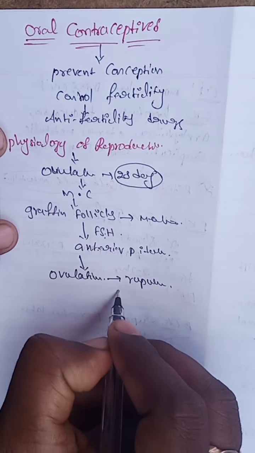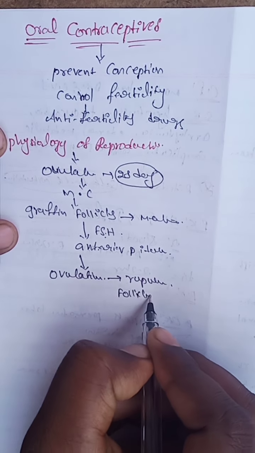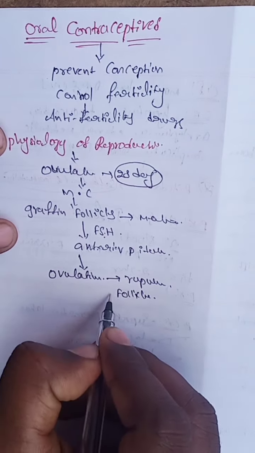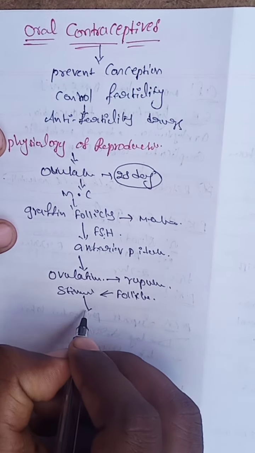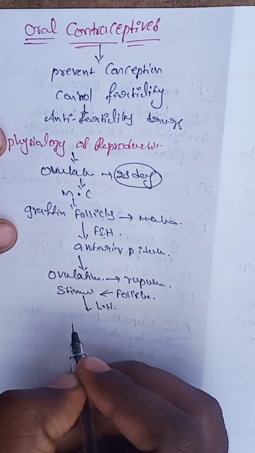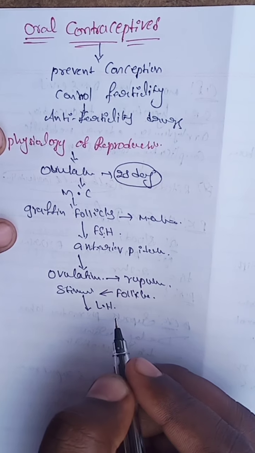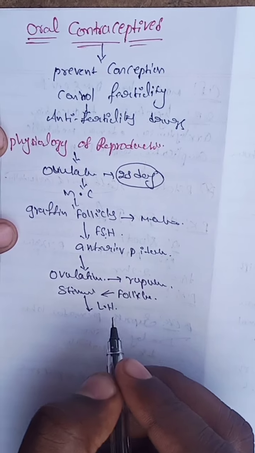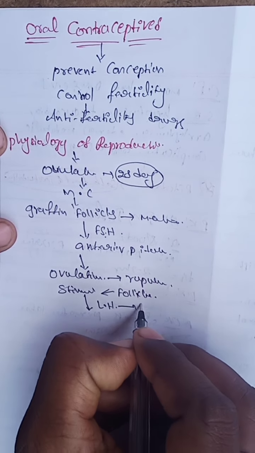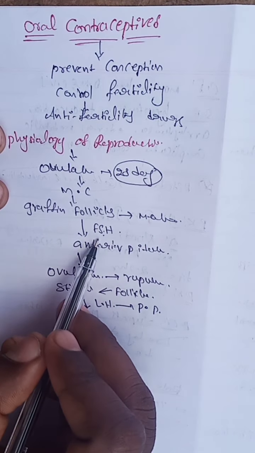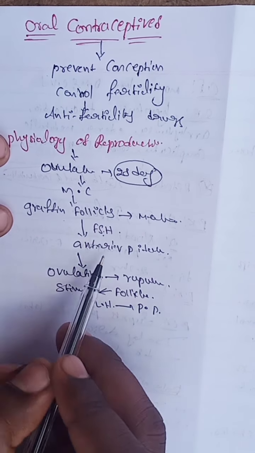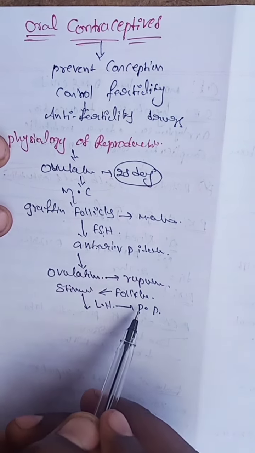LH means luteinizing hormone. FSH release matures the graafian follicle, and then the pituitary also releases the LH hormone.